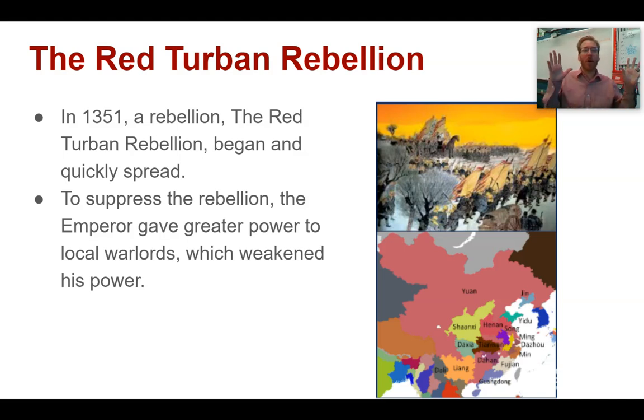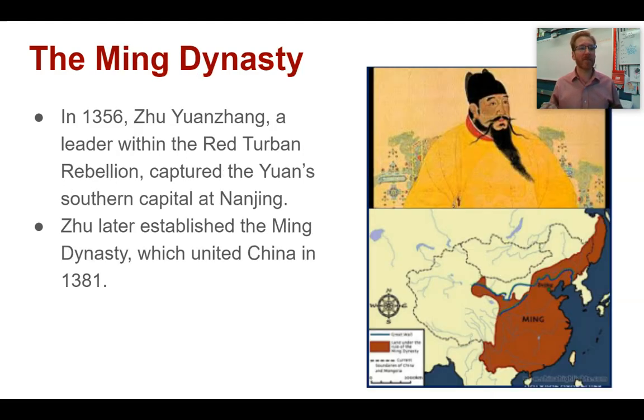Now, the effort to suppress the rebellion was difficult for the Yuans. It was popping up all over the place. So their response was to give individual local leaders more power and more autonomy to handle the rebellion in any way that they can. They give this power to local warlords. But of course, that decentralizes power, and it takes more of the power away from the emperor. And the Chinese are now getting more and more used to kind of governing themselves.